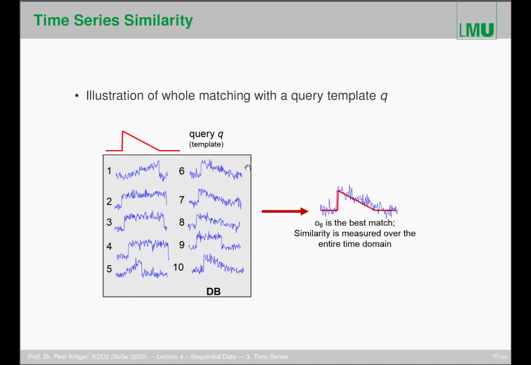And here is the illustration of this concept. The illustration of the whole matching is: we have a query, which can also be just a template, and we want to match the whole template or the whole query against the entire time series in the database. This is our database consisting of those time series here. In that case, for example, O6 for some reason seems to be the best match for this one here. We compare an entire query or query template against all the entire time series.